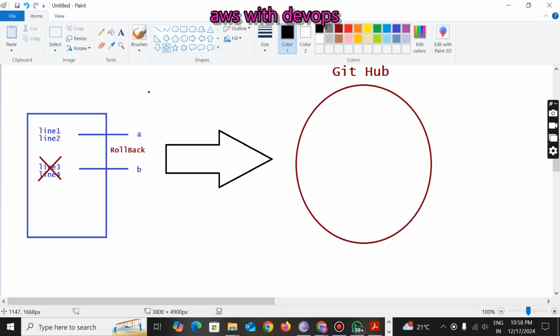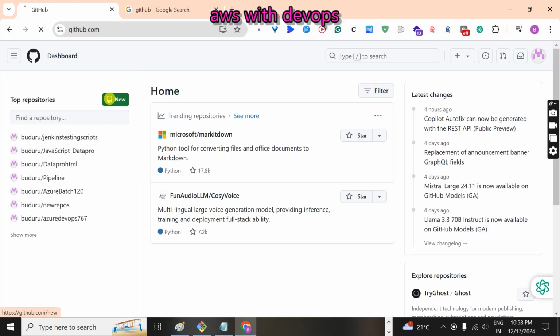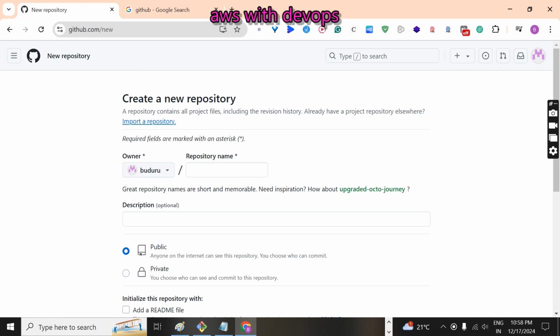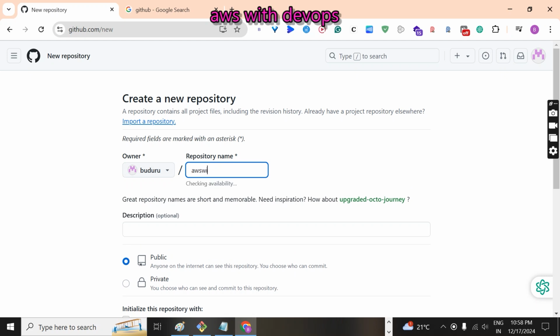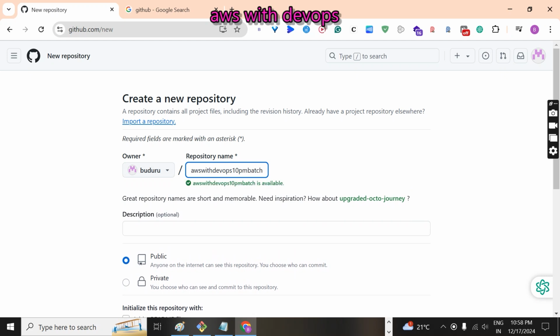In order to do this, first we need to create a repository. Click on New, and let me give the name as AWS with DevOps 10 p.m. batch. You can create any name.